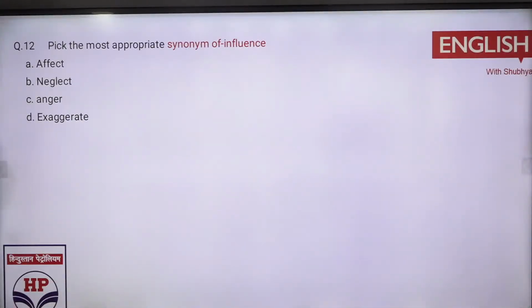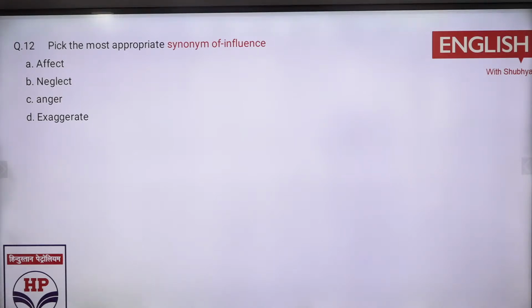ठीक है? Next is your pick the most appropriate synonym of influence. Affect, neglect, anger, or exaggerate. What is the right one? Affect, neglect, anger, and exaggerate. A option. Everyone is A option. क्या कोई और भी आएगा?